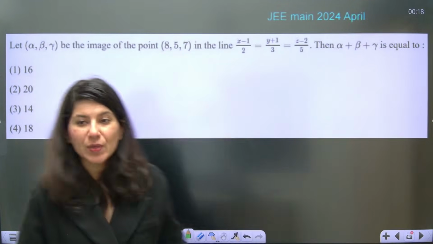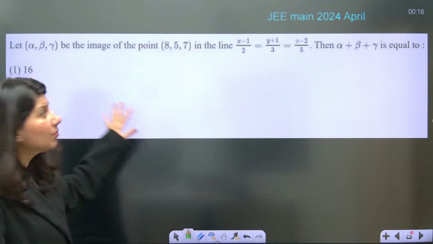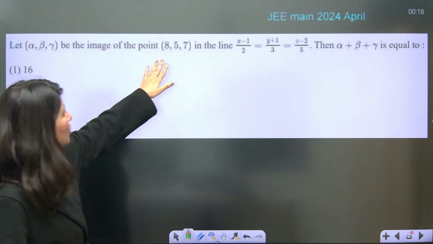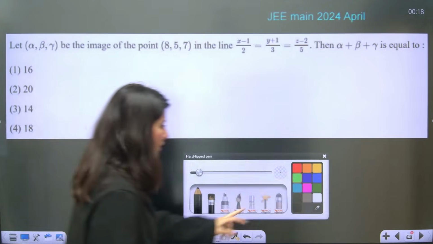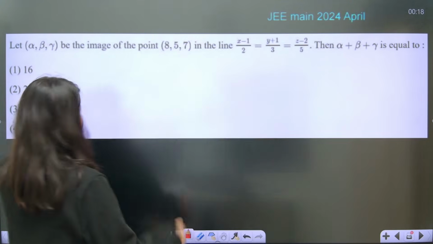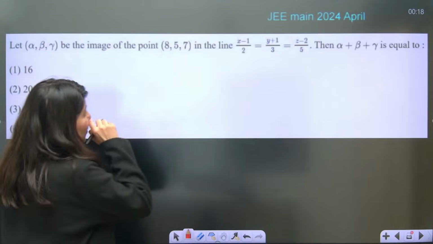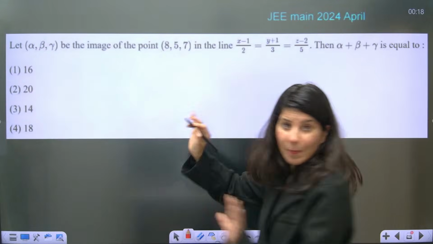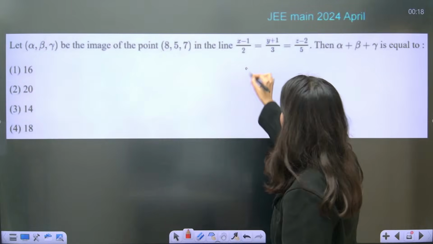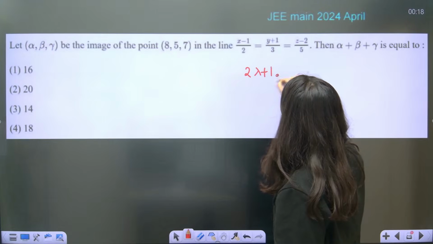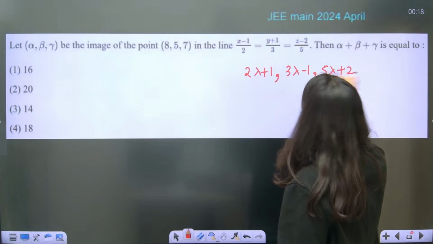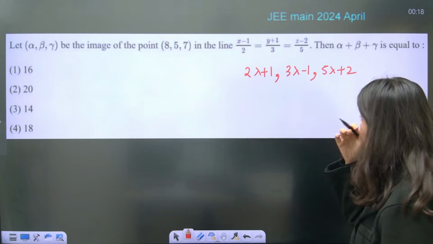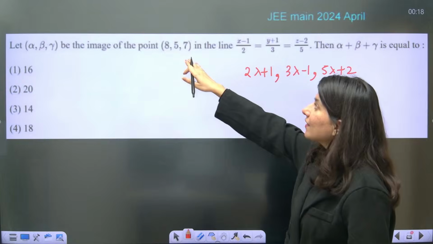Now again the same question, JEE 2024 April attempt. Alpha, beta, gamma be the image of this point in the line. Alpha plus beta plus gamma. Similar type of question, again you have to do the same thing. First of all get the foot of perpendicular. Now I am not going to draw it: 2 lambda plus 1, 3 lambda minus 1, 5 lambda plus 2, directly without drawing the diagram. Then you have to subtract this point.